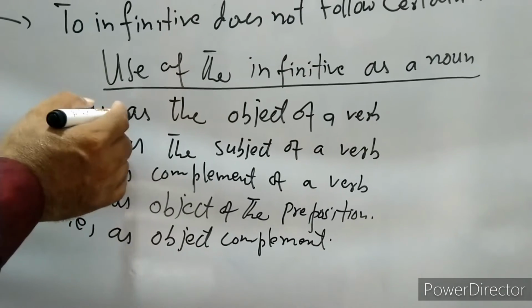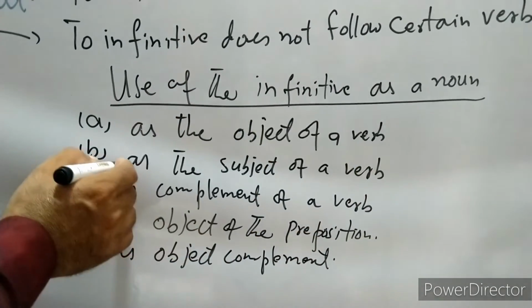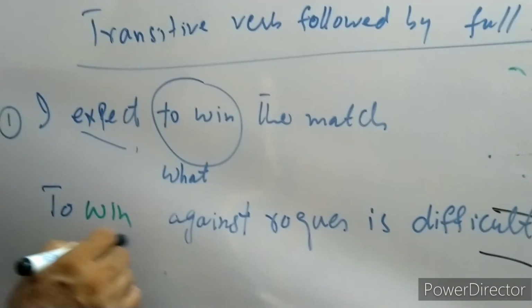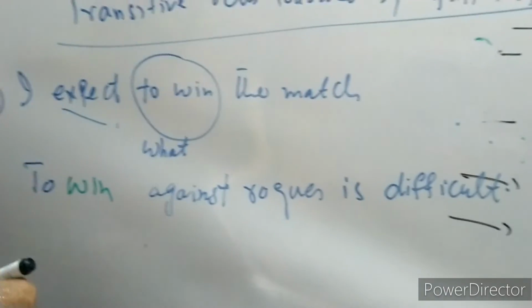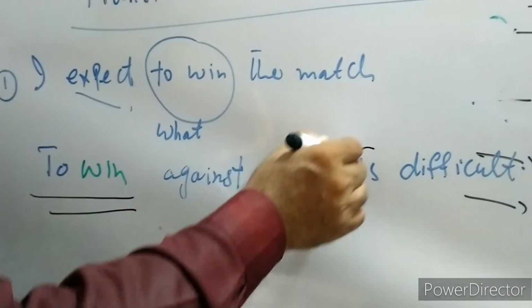We have the function of the infinitive as the subject of a verb, and as the object of a verb. It has been discussed and it should be explained with examples. Look here. To win against fog is difficult. So here, to win is the subject of this verb.